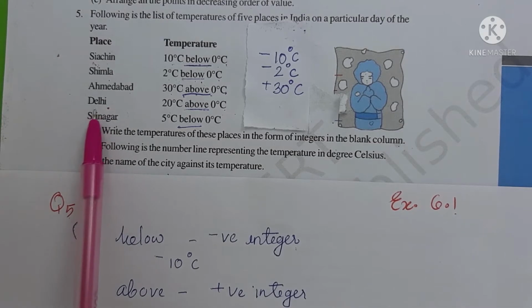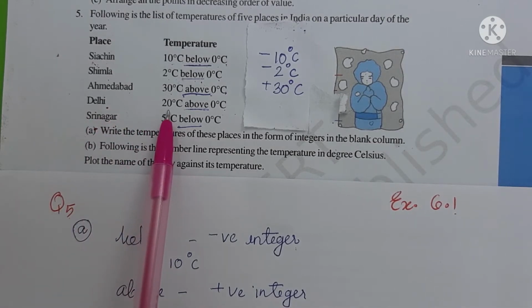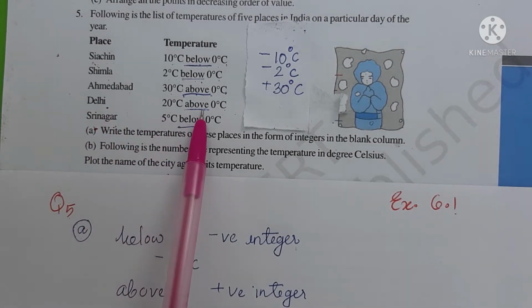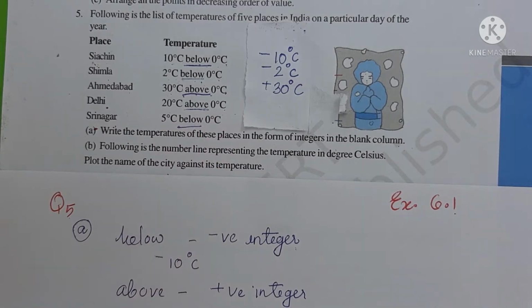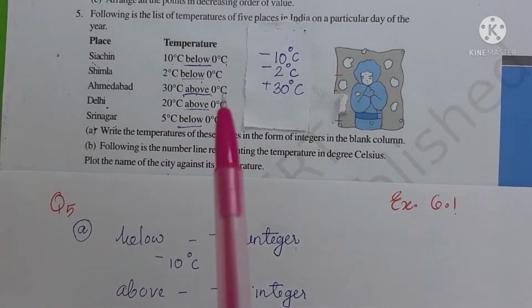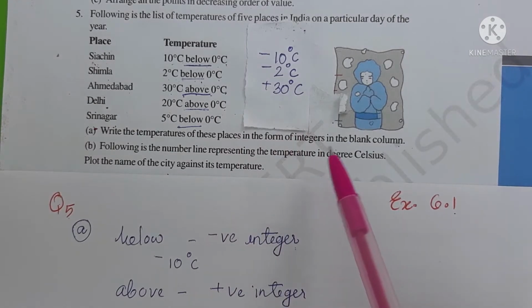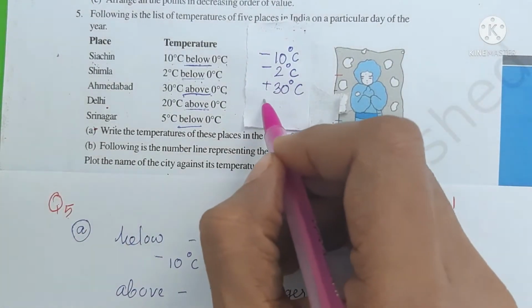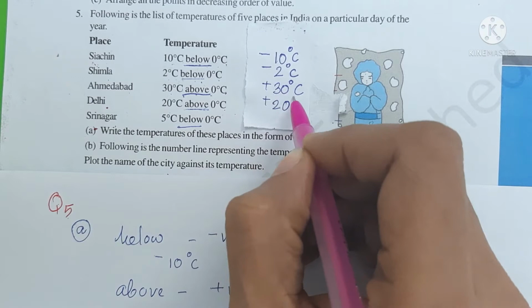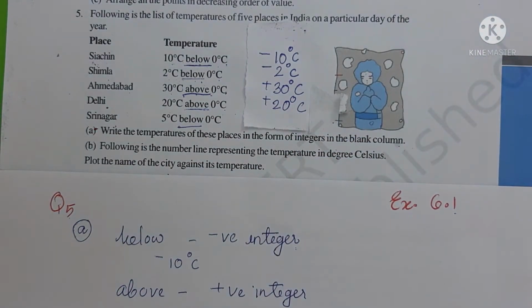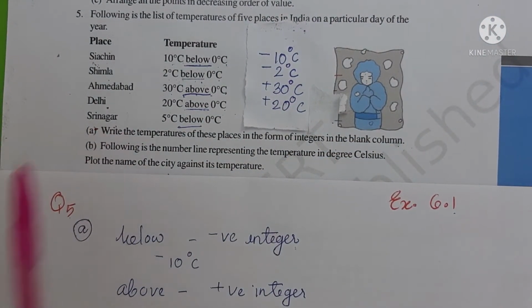Okay, next place is Delhi. Delhi, the temperature is 20 degrees Celsius above 0 degree Celsius. Here, same as Ahmedabad, the keyword is above. So the answer will be a positive integer, plus 20 degrees Celsius. Next place is Srinagar.